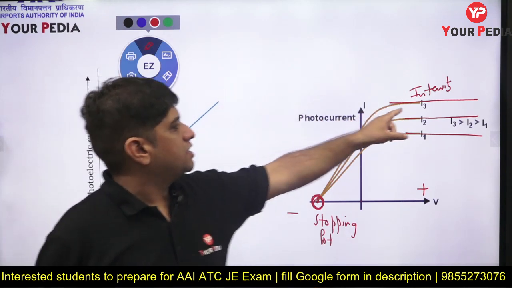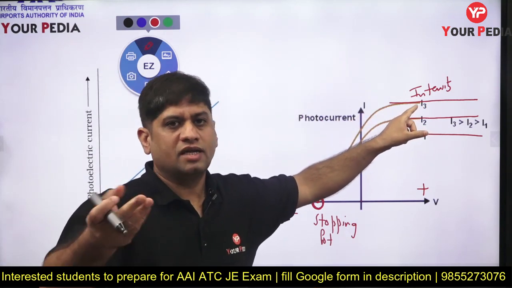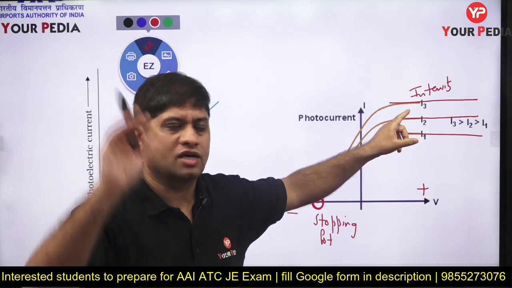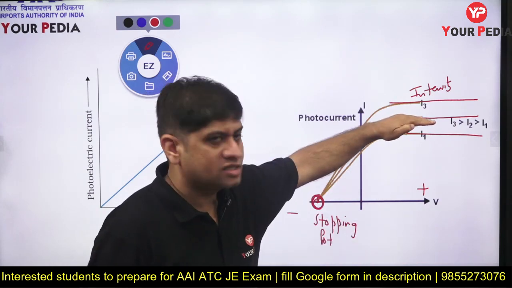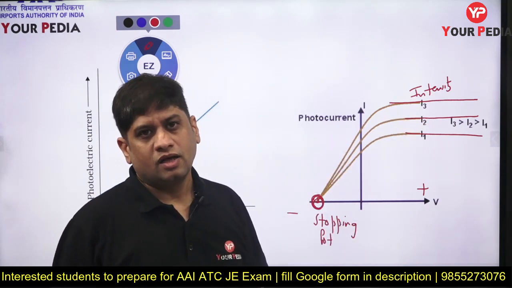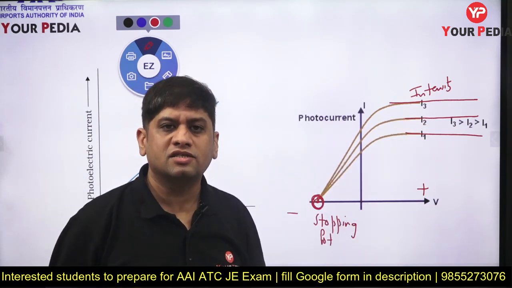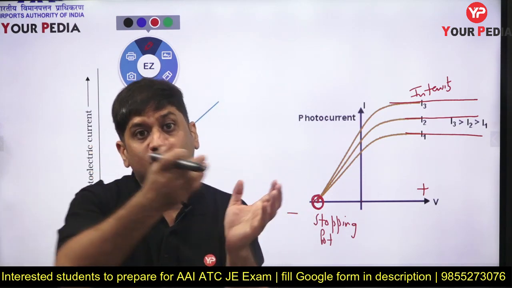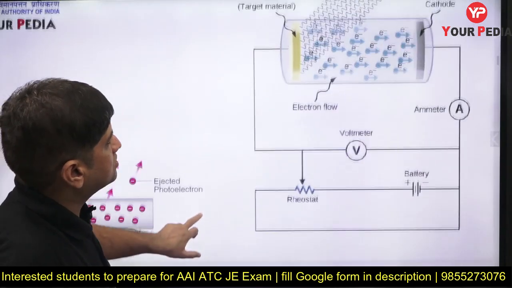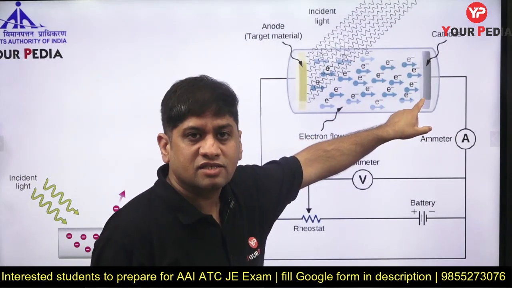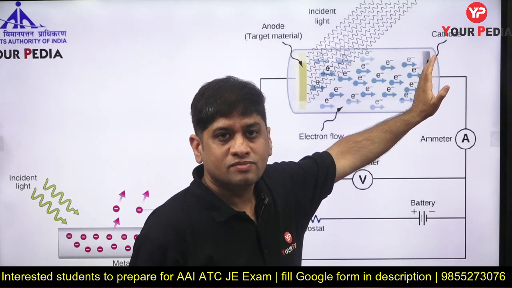Does current depend upon intensity? Sir, yes, it depends, because intensity is number of photons. More the photons, more is the current. So you can see for high intensity, more current. Low intensity, less current. Now how does the current change with voltage? Sir, if you increase the voltage, more electrons will reach the electrode. See this. If you increase the positive potential this side, more electrons will come here.